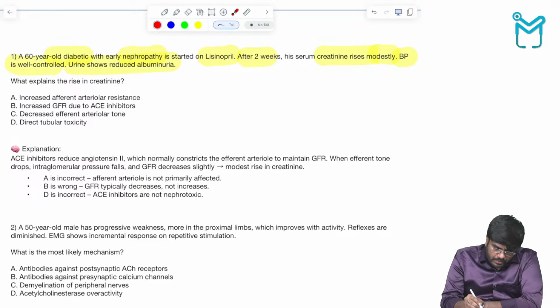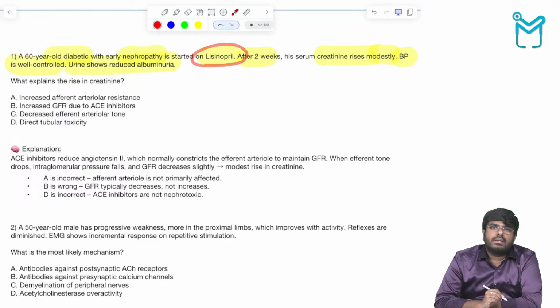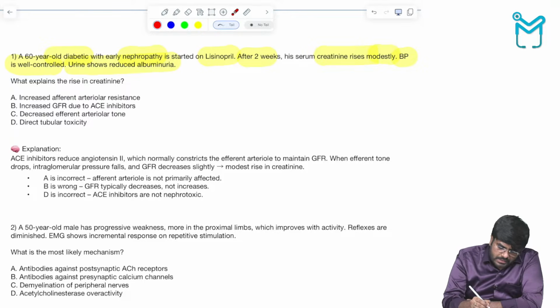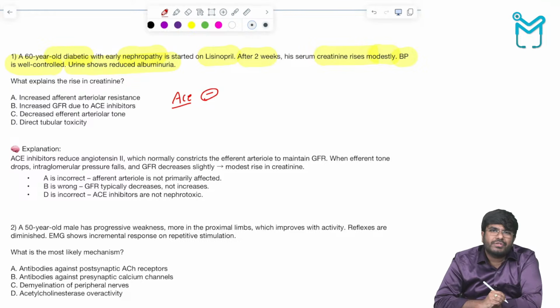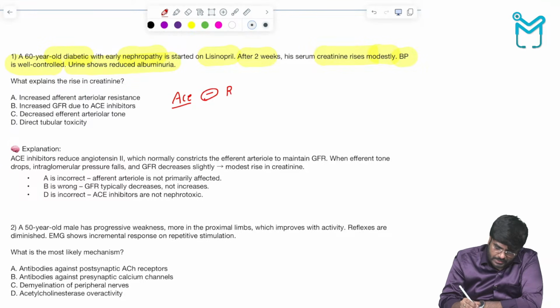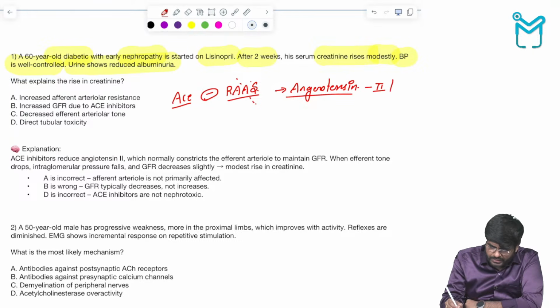You all know the mechanism of action of ACE inhibitors, guys. ACE inhibitors inhibit which physiological mechanism? The RAS pathway. Whenever the RAS pathway is inhibited, what happens to the angiotensin 2 and aldosterone levels? They decrease. So in this person, angiotensin 2 levels are going to decrease.